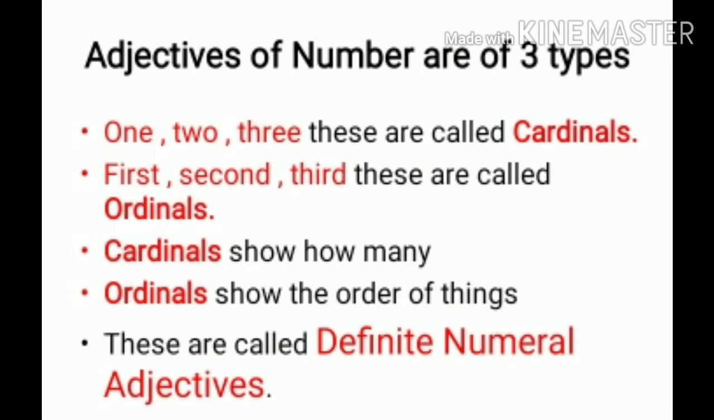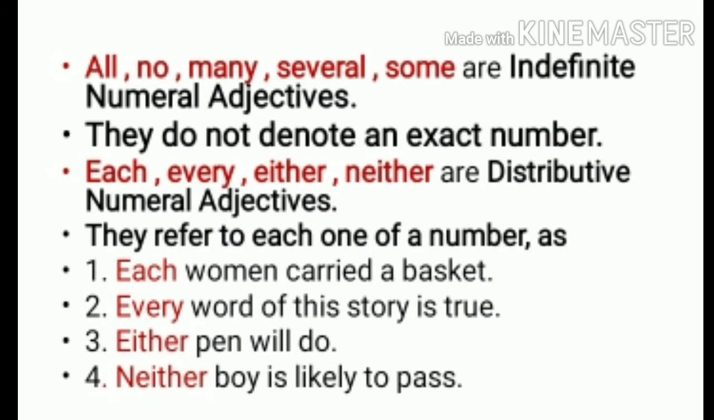The cardinals and ordinals, meaning 1, 2, 3, first, second, third, are the definite numeral adjectives. They tell you the perfect number. All, no, many, several, some are indefinite numeral adjectives. They do not denote any exact number. So all, no number is given over here. So we can say that they are indefinite numeral adjectives. This will be the second type of adjective of number. First was definite, second was indefinite.